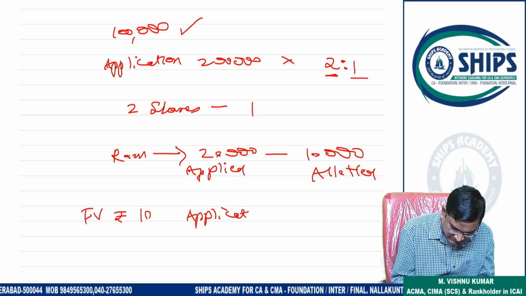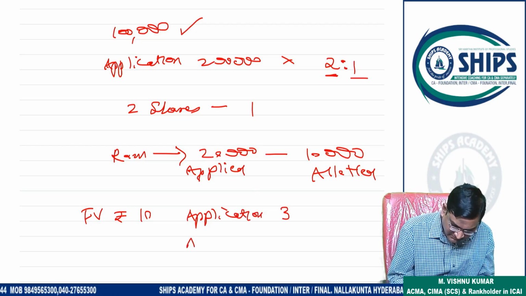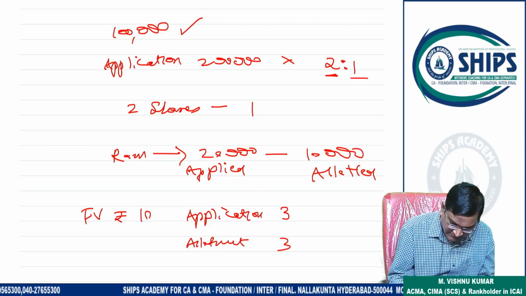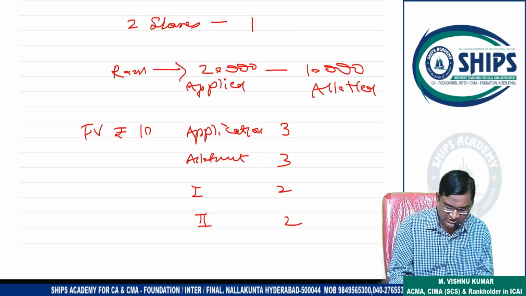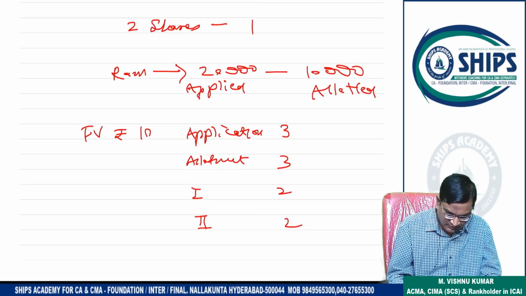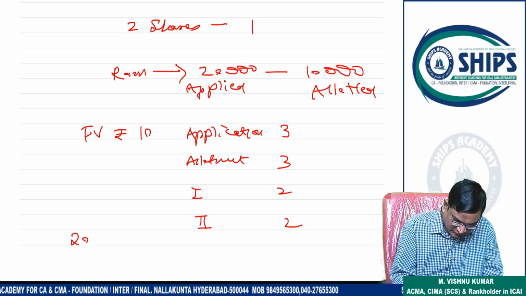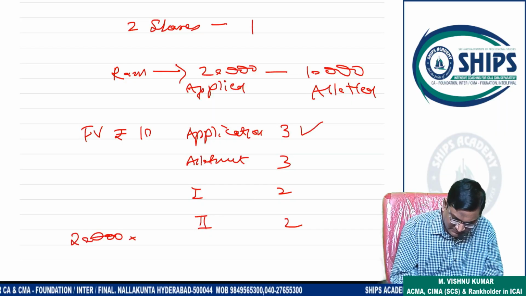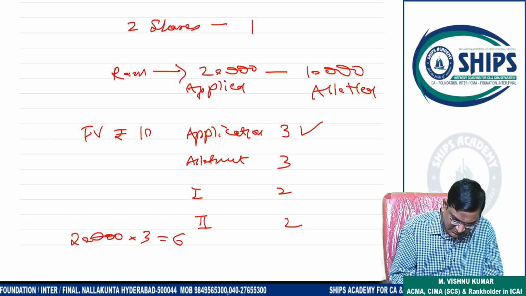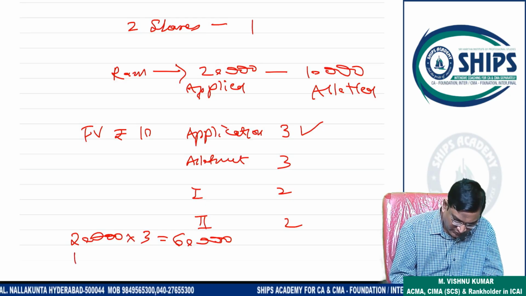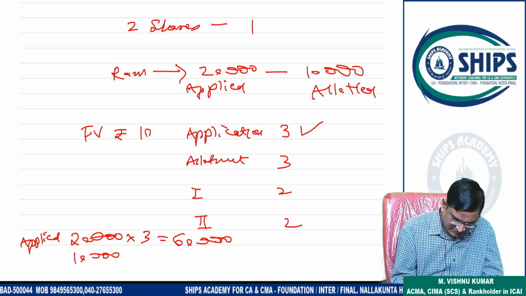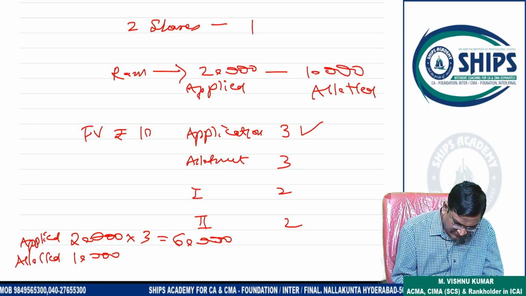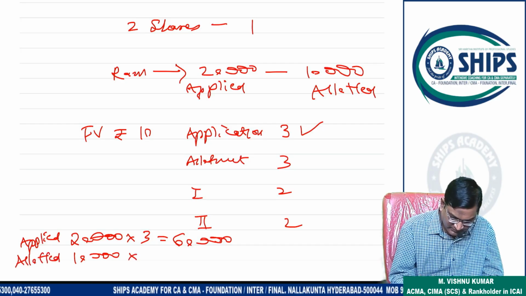Suppose the face value of the share is 10 rupees. On application the company is going to receive 3. On allotment the company is going to collect 3. First call 2. Final call 2. In this way the company is going to receive the money. Now Ram applied for 20,000 shares, so Ram has to pay 20,000 into application 3. It means 60,000 Mr. Ram has to pay to the company. But how many shares is the company allotting? 10,000 only, because of oversubscription.